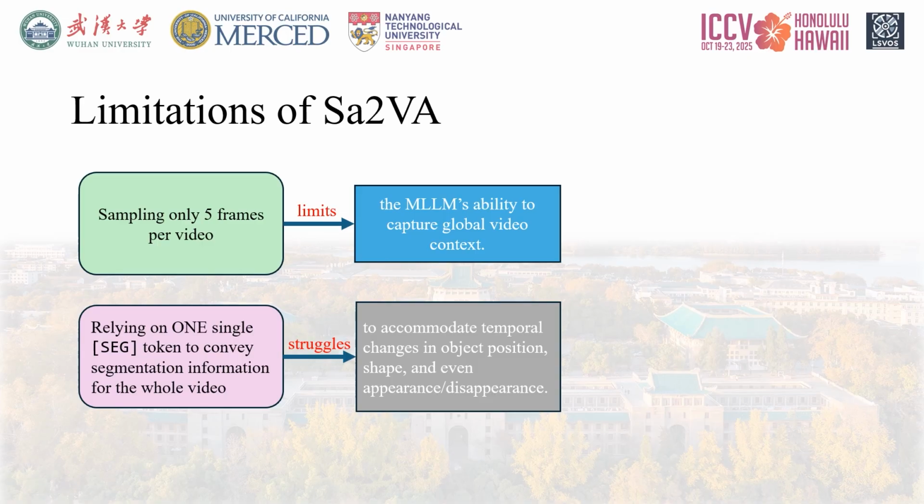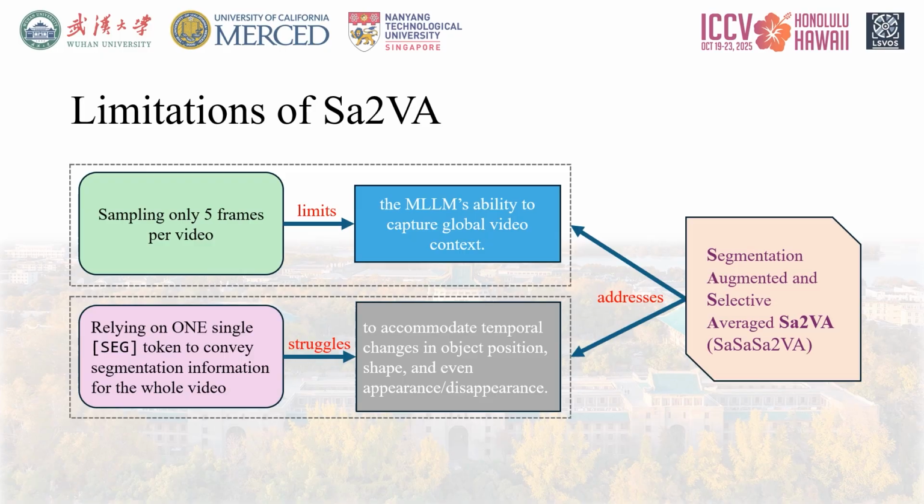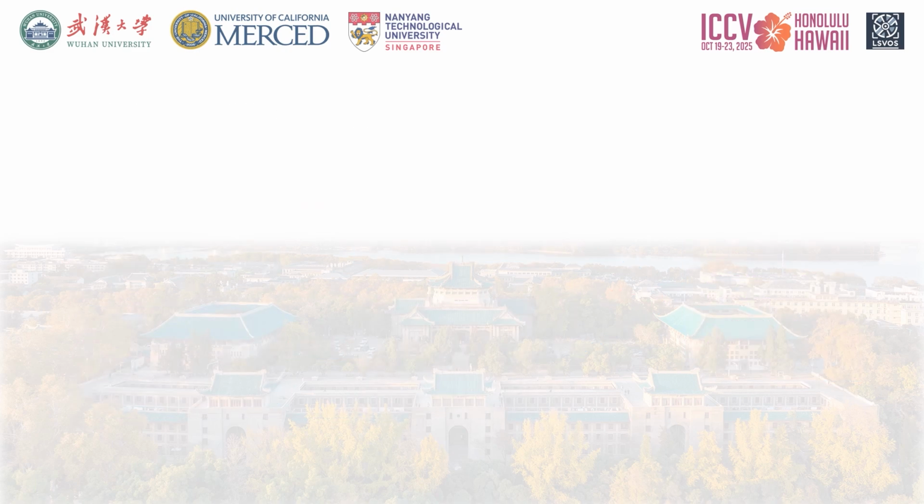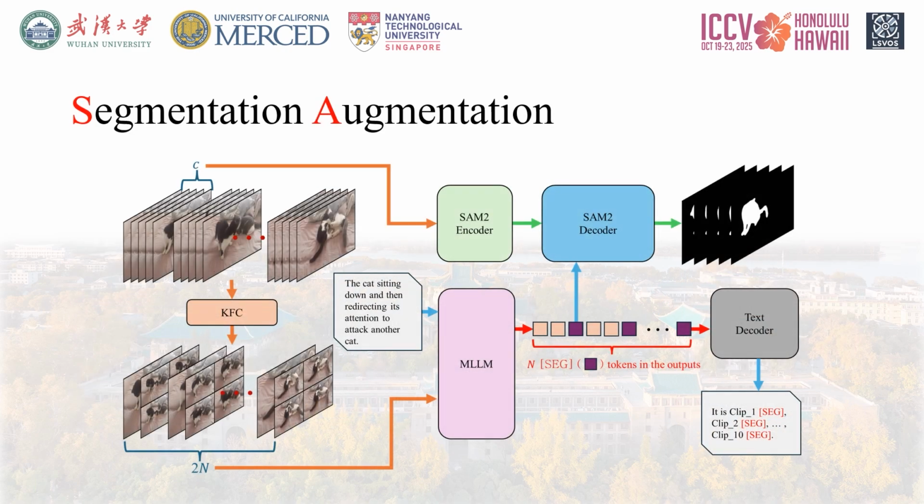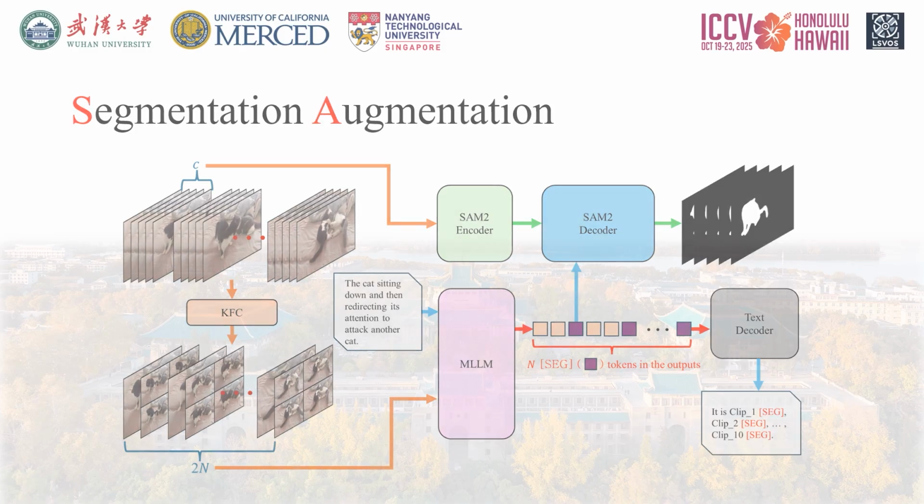To break these two bottlenecks, we developed the Segmentation Augmented and Selective Averaged SA2VA. Our solution fundamentally re-architects the way the MLLM processes video and generates segmentation cues, which we will now explore in detail. Our segmentation augmentation strategy consists of keyframe compression and scaling SEG tokens. Next, I will elaborate in detail.